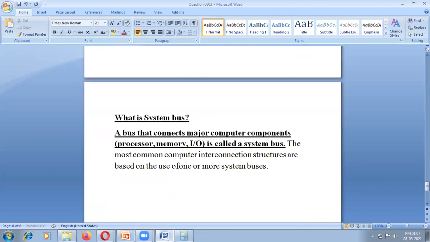Don't write the university name. A system bus is the bus connecting the major components of your computer: processor, memory, I/O, input and output operations. So connecting major computer components is called a system bus. Most common computer interconnection structures are based on the use of one or more system buses.